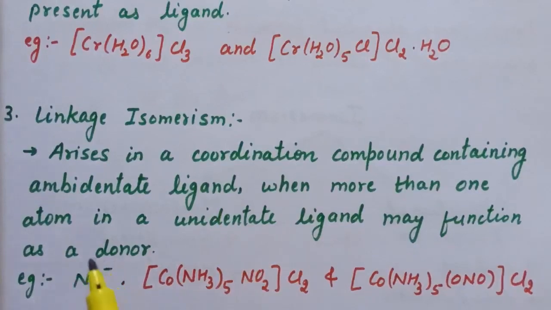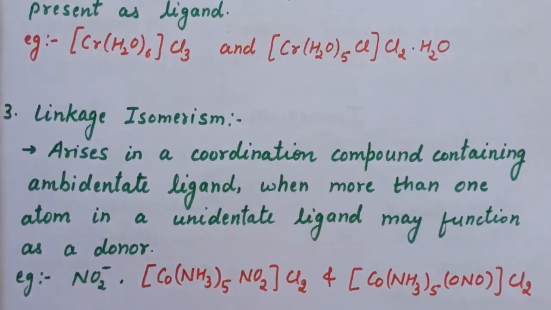For example, NO2 negative, that is this nitro group, can donate either from nitrogen or from oxygen. So this is the example of an ambidentate ligand. Linkage isomerism arises in coordination compounds containing ambidentate ligand when more than one atom in a unidentate ligand may function as a donor.